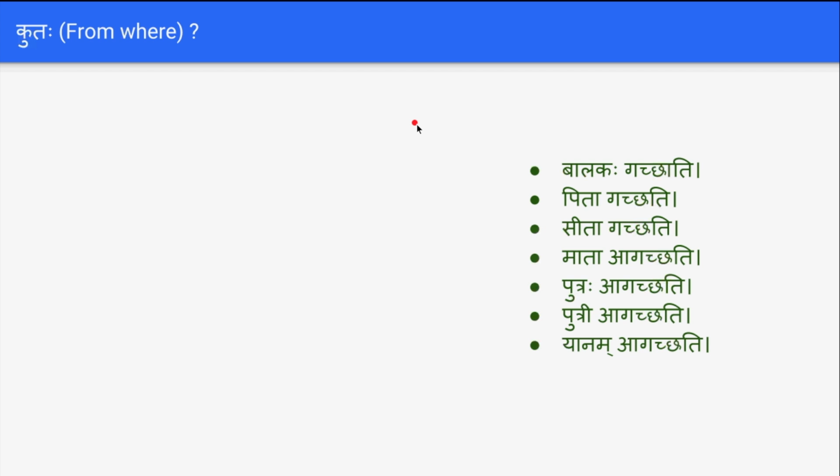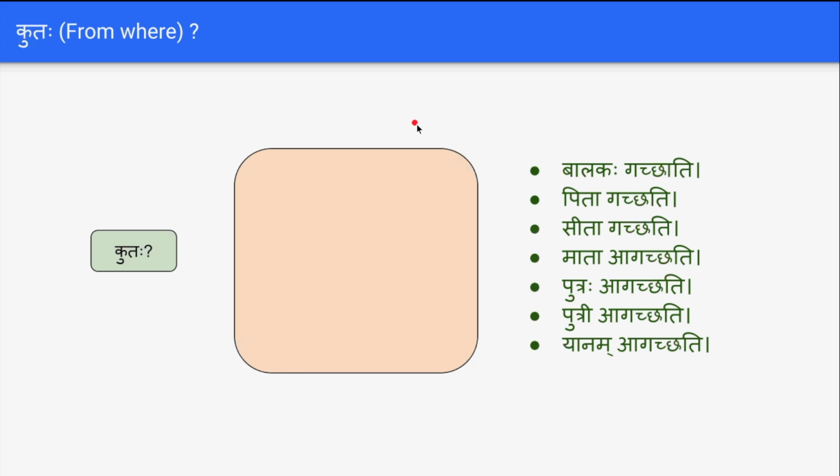The answers, as we have seen earlier, we have to add taha to the words to make the meaning of from, like devalayah and devalayataha, vidyalayah and vidyalayataha. For example, balakaha devalayataha gacchati, he goes from the temple.